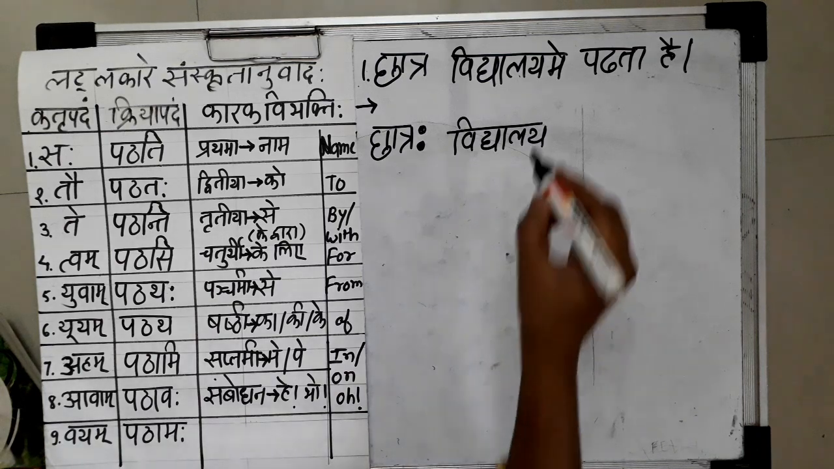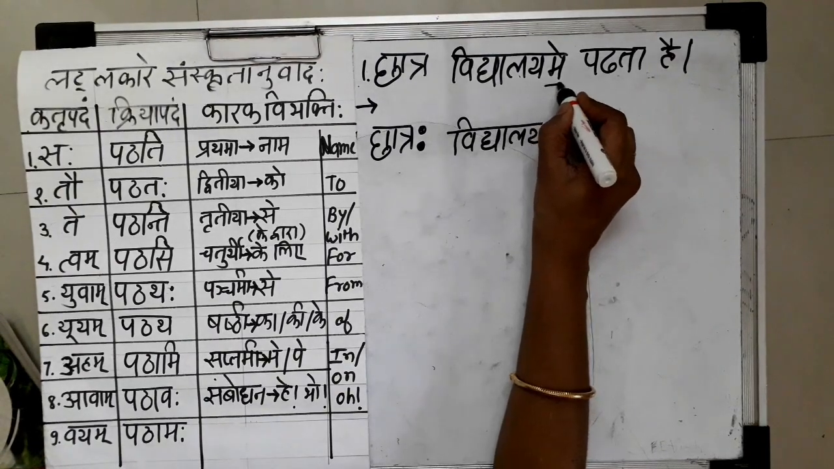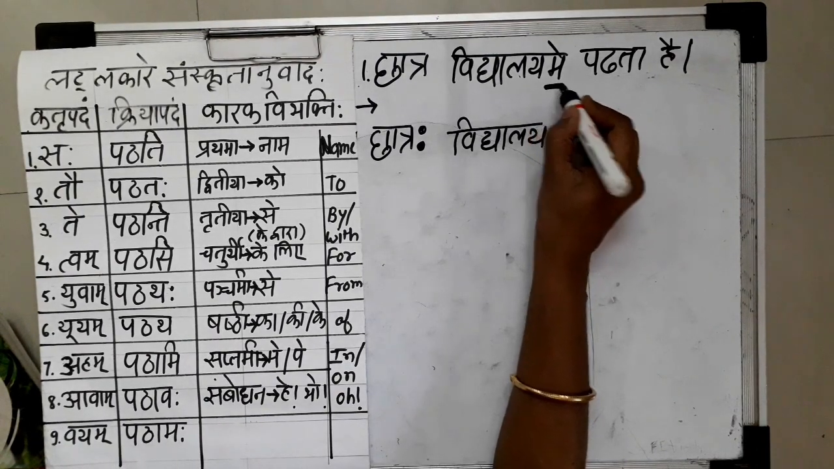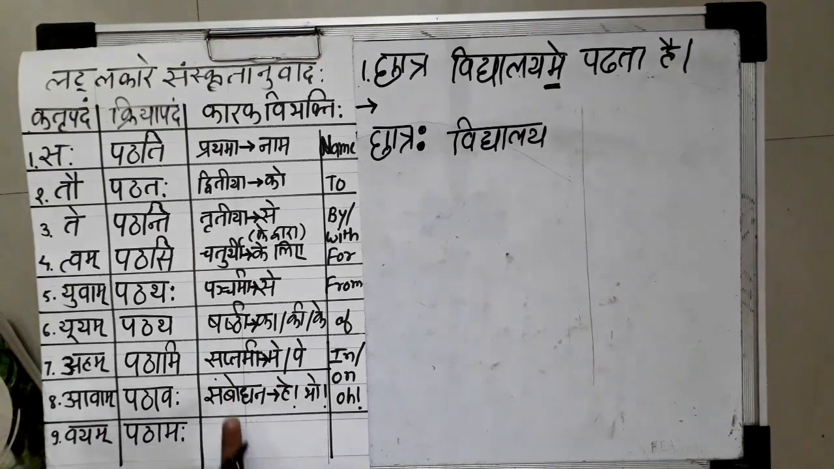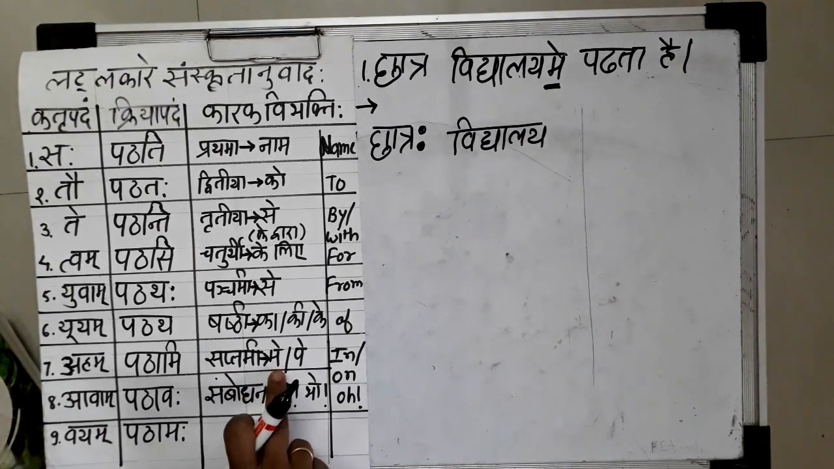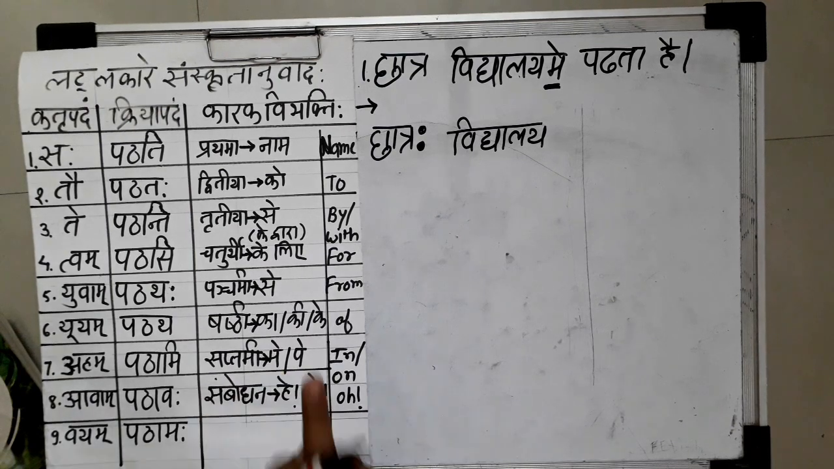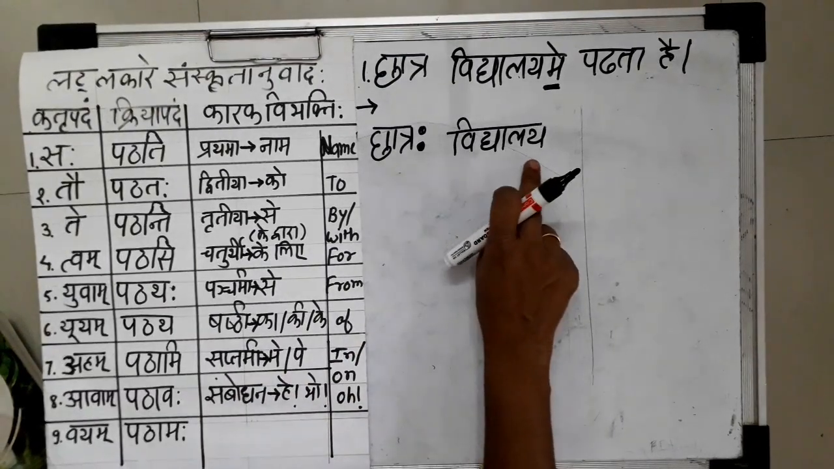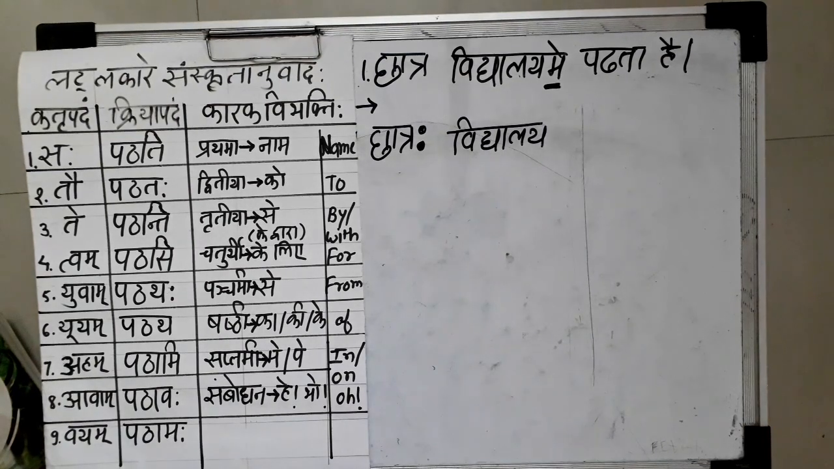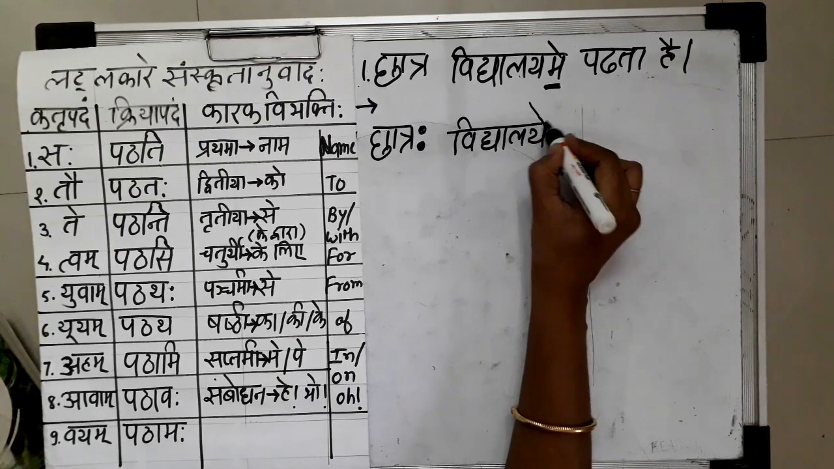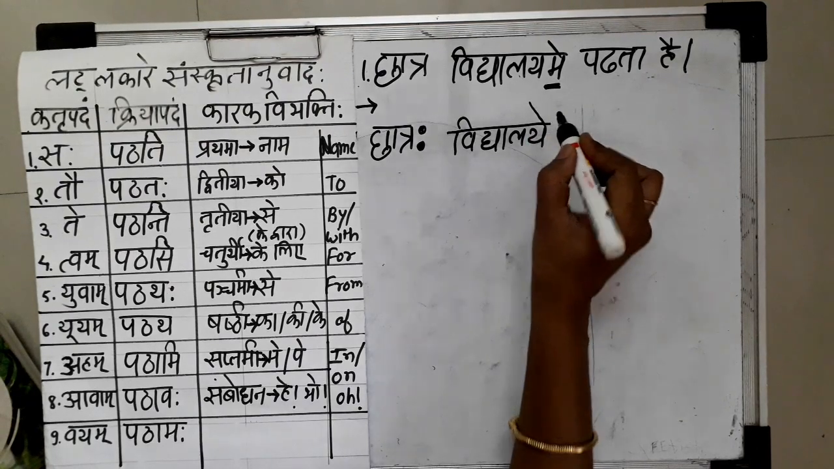Then for the second word, the word is Vidyalaya me. This me is indicating that this word is in Saptami Vibhakti. Here you can see Saptami me. So we have to use this Vidyalaya word in Saptami Vibhakti. So what is Saptami Ekvachan of Vidyalaya? That will be just like the Deva table, Saptami Ekvachan, it will be Vidyalaye. So now our second word is also ready.